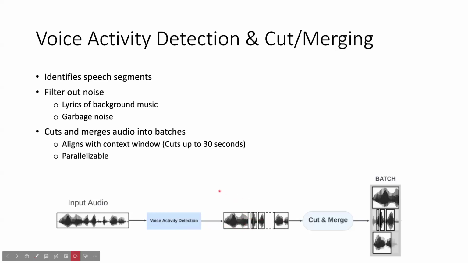And then it goes through the cutting and merging. So it goes up to 30-second windows. This is to match the input for the next Whisper model. So you can see here we have an audio segment that's over 30 seconds. So we then cut it. And then we have audio segments that are less than 30 seconds. So we then merge them together.